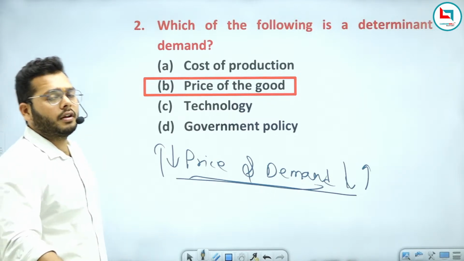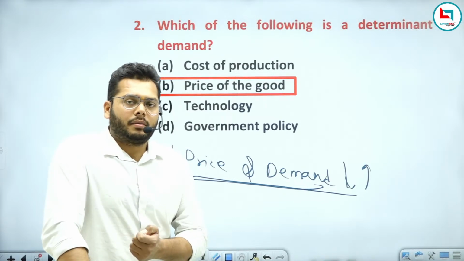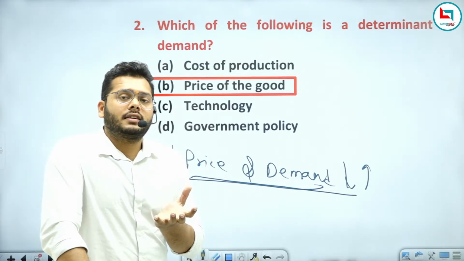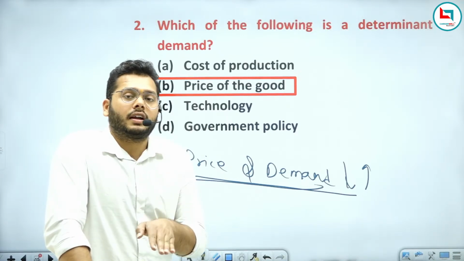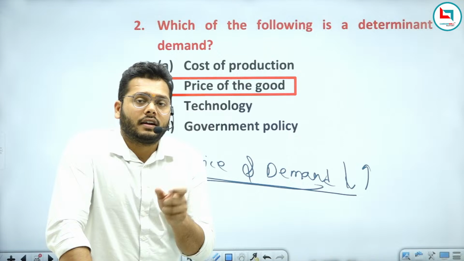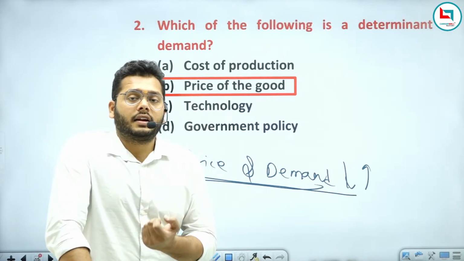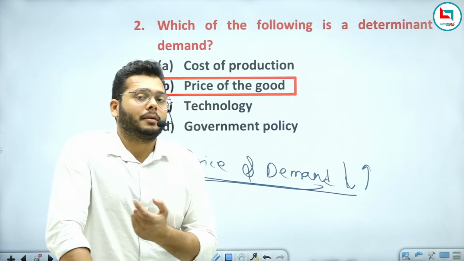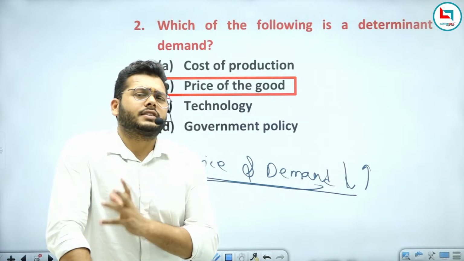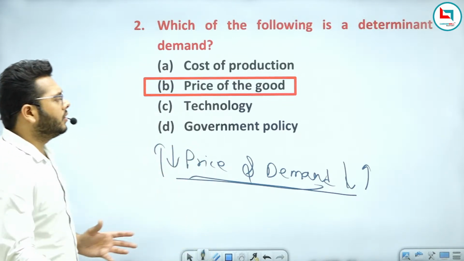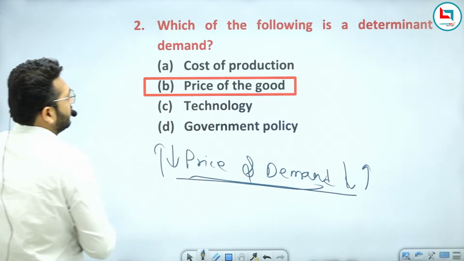So this is a basic determinant of demand. Determinant of demand means what? It is the reason by which demand increases or decreases, like price, the prices of other related commodities, income of the consumer, change in technology, and change in the tastes and preferences of a consumer. So these are all determinants of demand, but basically this one is the price.